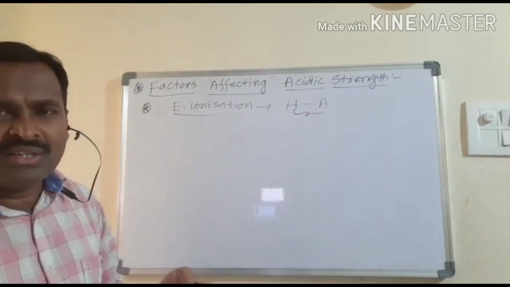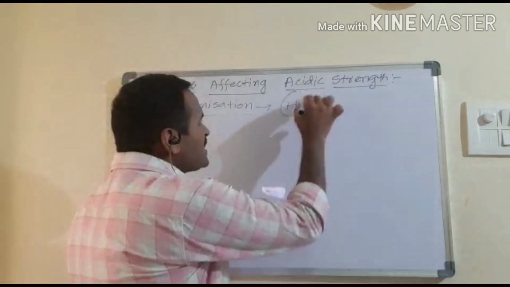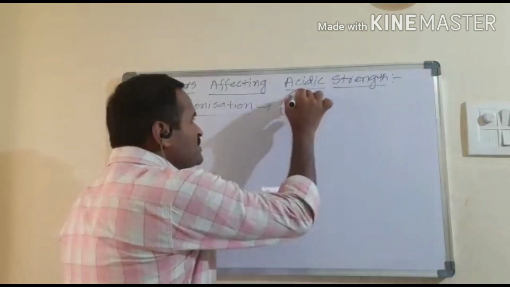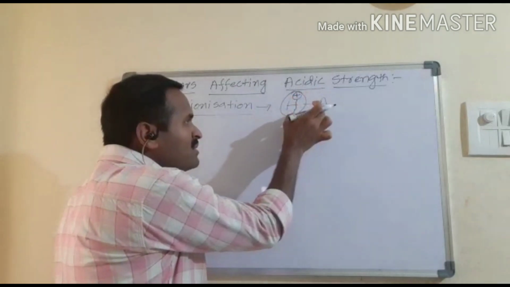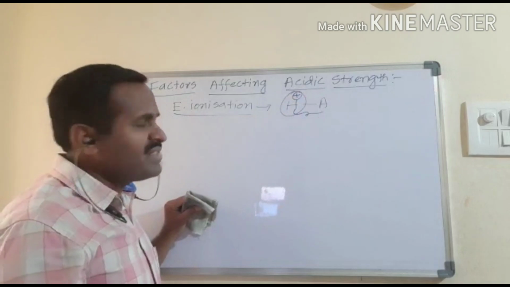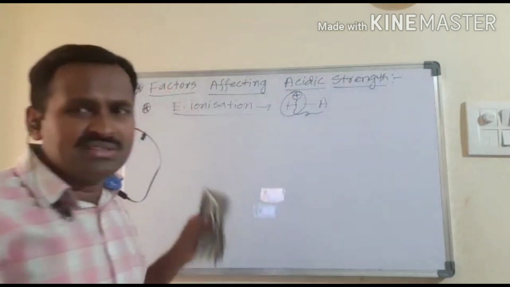If the bond strength is weak, it obviously produces the H plus ion easily. The bond between the hydrogen and the other atom is weaker, so definitely it produces H plus ions easily.